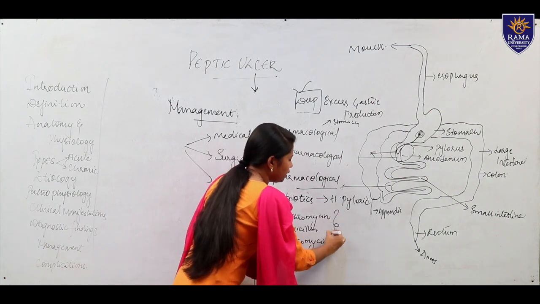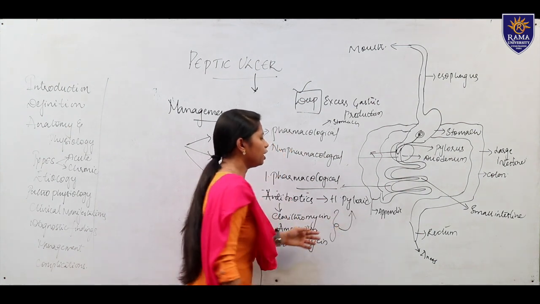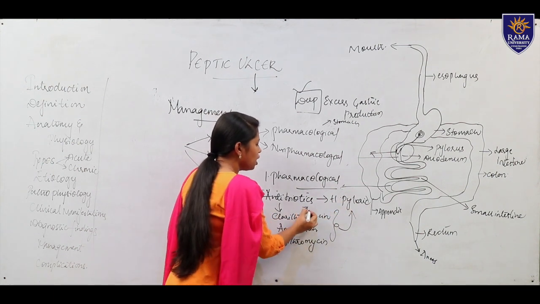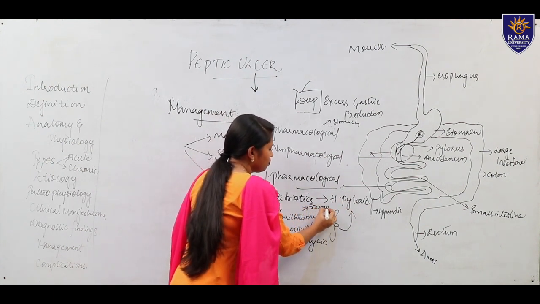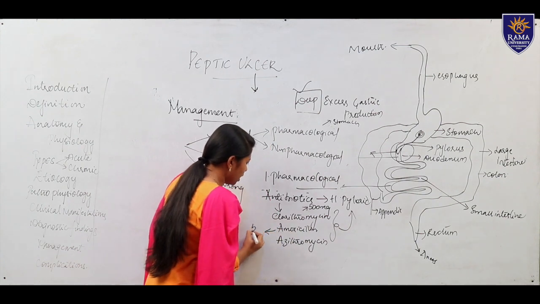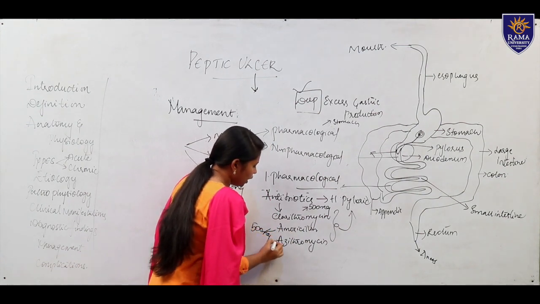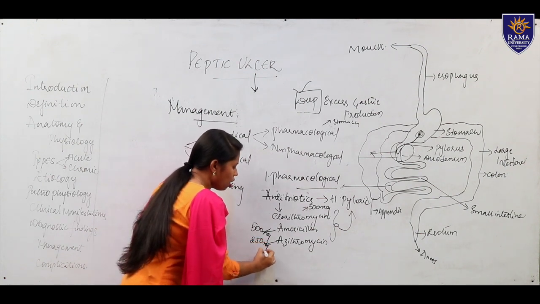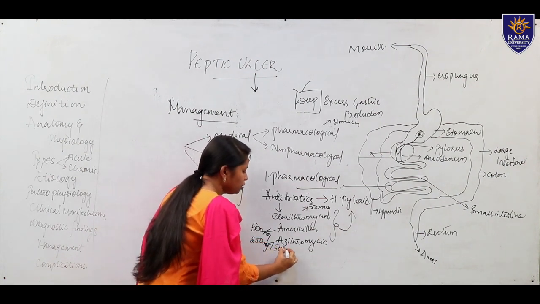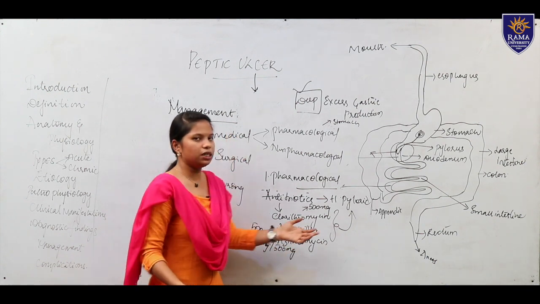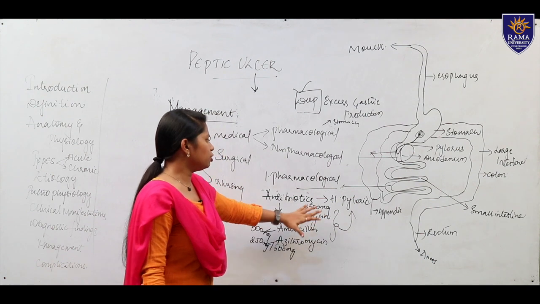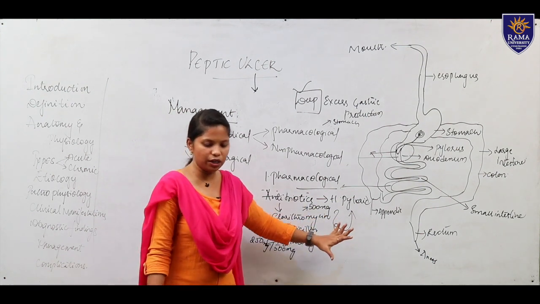So these three drugs are major for reduction of H. pylori bacteria. Clarithromycin, we will give 500 mg, as well as amoxicillin, also 500 mg. Then azithromycin, according to the patient's condition, you will give 250 mg or 500 mg, depending on whether the patient is in the acute stage or chronic stage, which will be mentioned here. Due to that only you will provide the antibiotics to the patient.